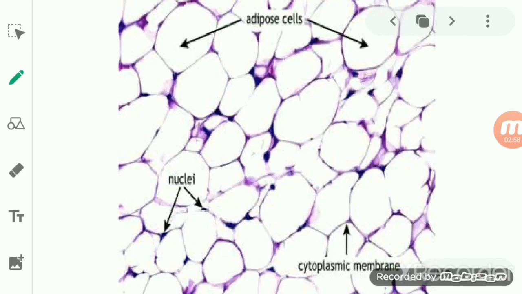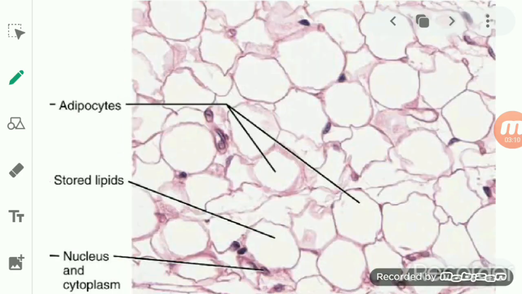Adipose tissue is basically an aggregation of the fat cells, which are also known as adipocytes. The name adipose tissue is given because of the presence of the fat cells in it. So fat cells are known as adipocytes, and that's why the name of the tissue is adipose.